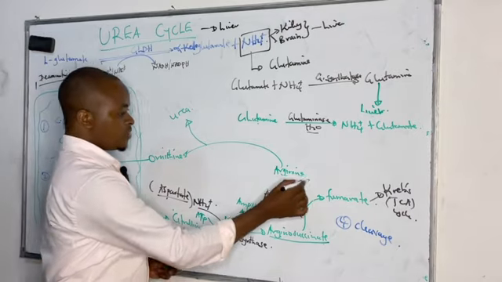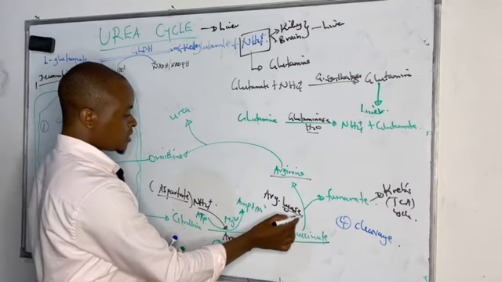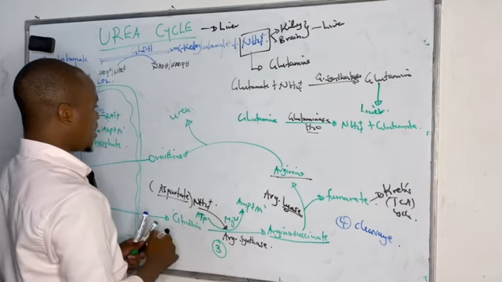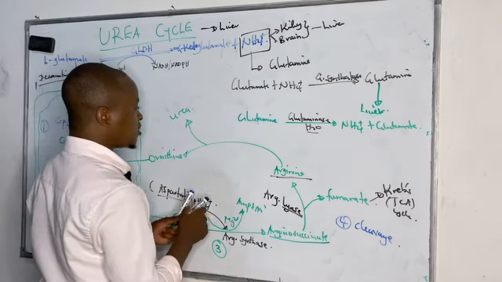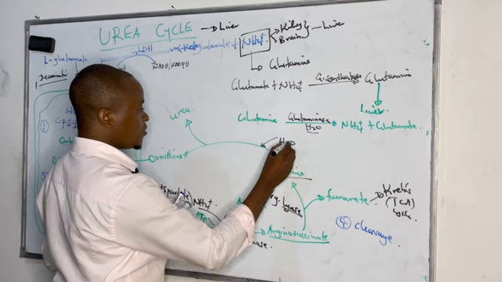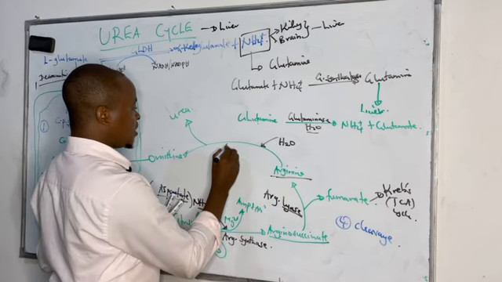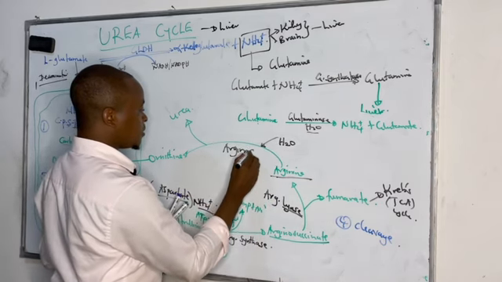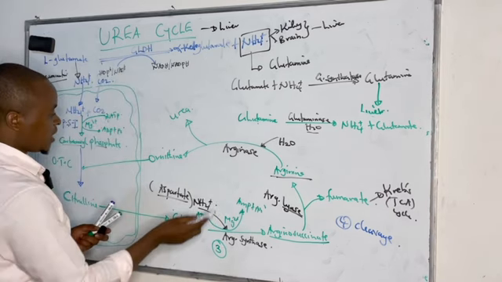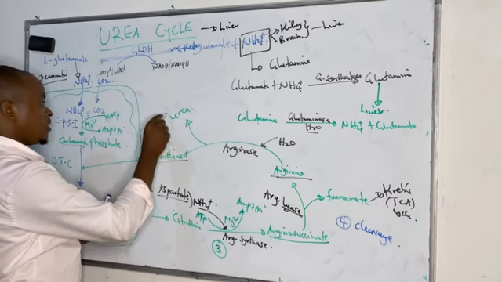Then the arginine, which is formed from the cleavage by argininosuccinate lyase, undergoes a condensation reaction whereby we add water. It is addition of water in the presence of an enzyme known as arginase enzyme, whereby this arginase enzyme will cleave off the ornithine and the urea.